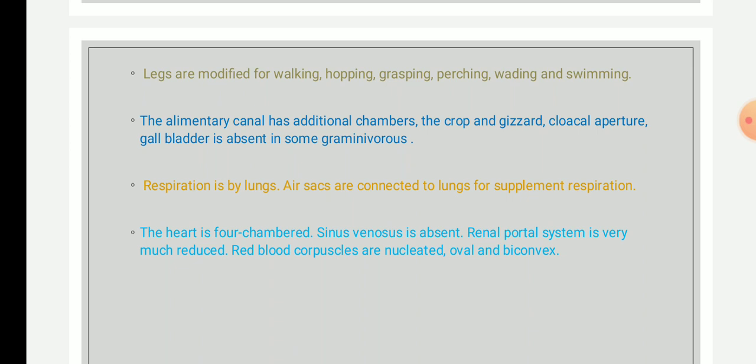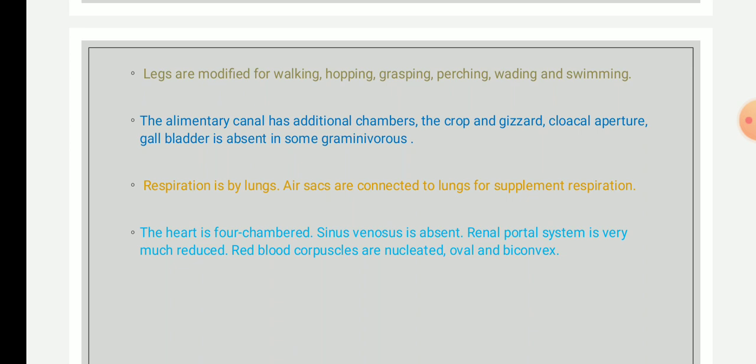For example, in some seed-eating birds, that is referred to as graminivorous. Graminivorous means the birds which eat seed. In those birds, the gallbladder will be absent, for example in pigeons.